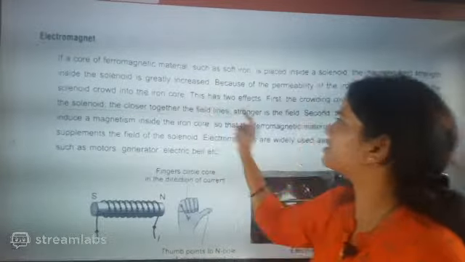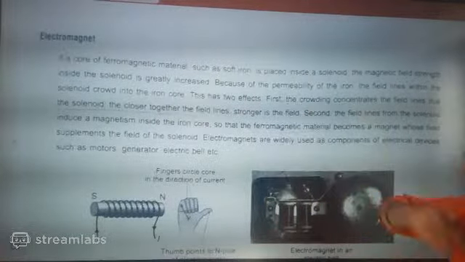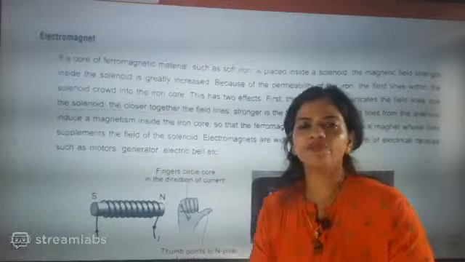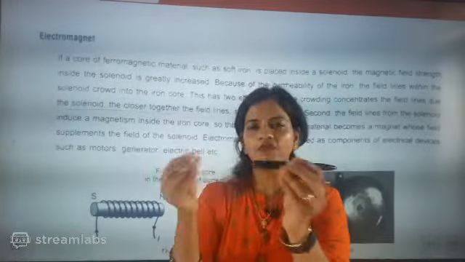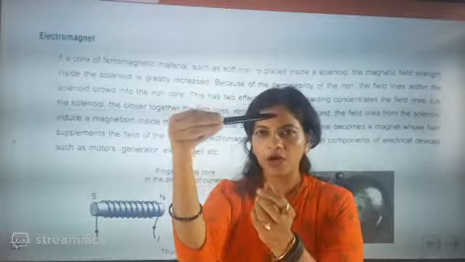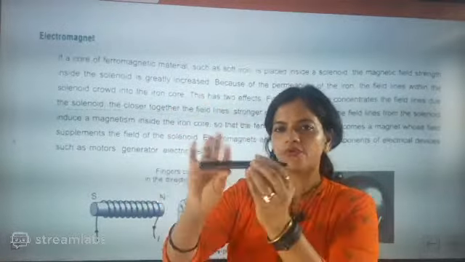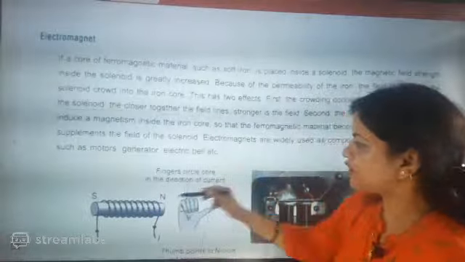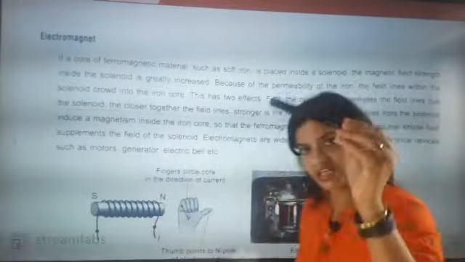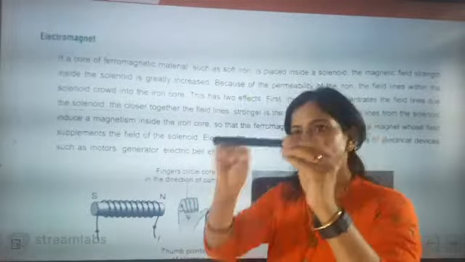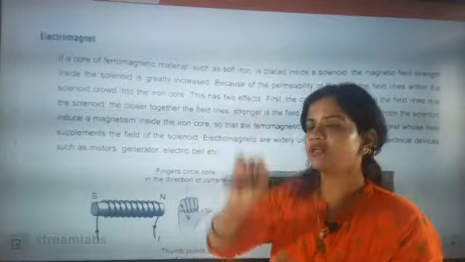The closer together the field lines, the stronger the field. All the field lines around the solenoid will crowd inside the core, and with this crowding the magnetic effect of the core will increase.